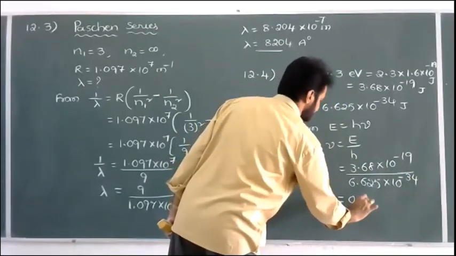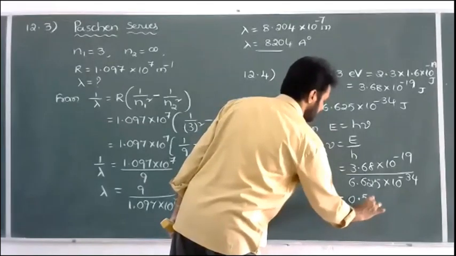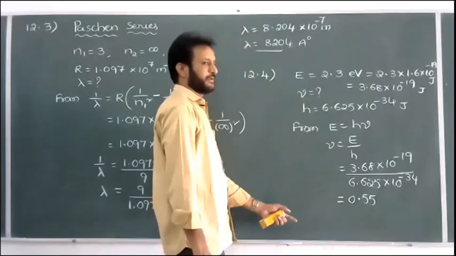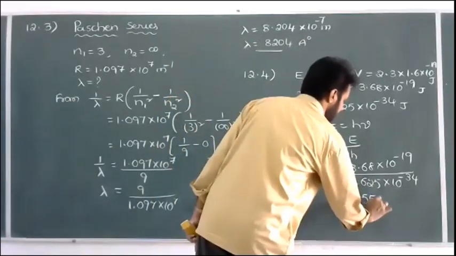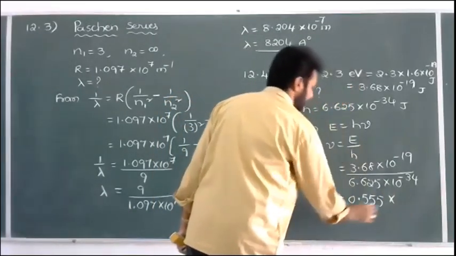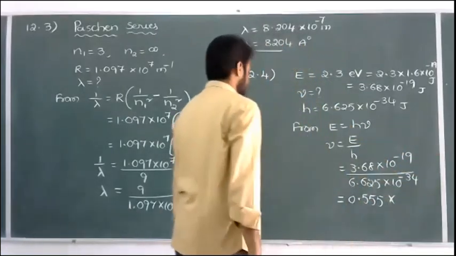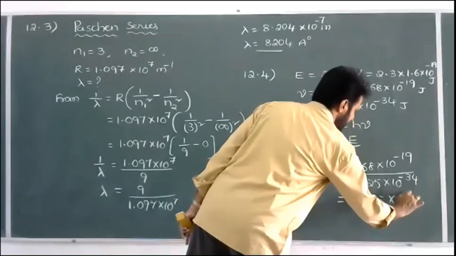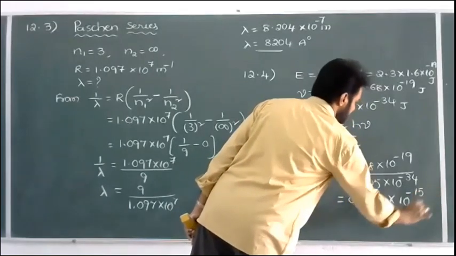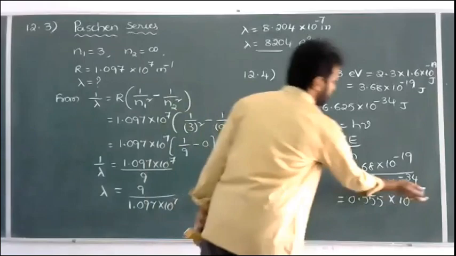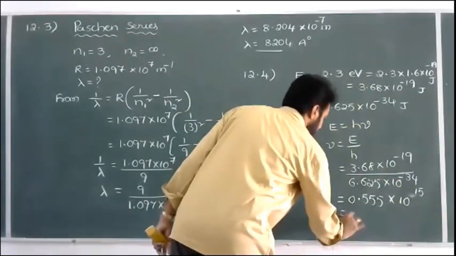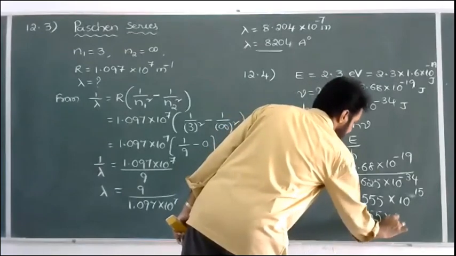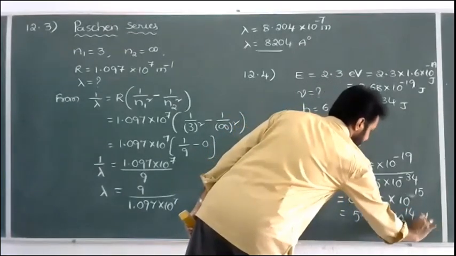0.555 into 10 to the power of, taking 34 to the numerator, 34 minus 19, that is 15 hertz, or you may also write 5.55, adjusting one decimal place, into 10 to the power of 14 hertz.